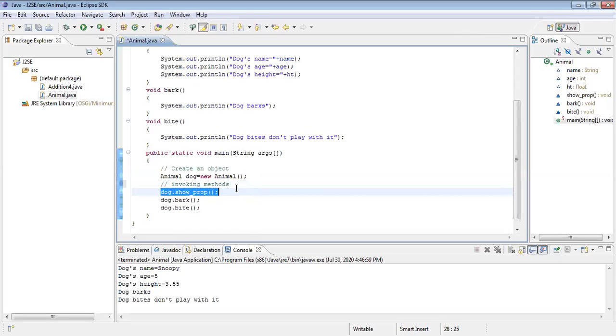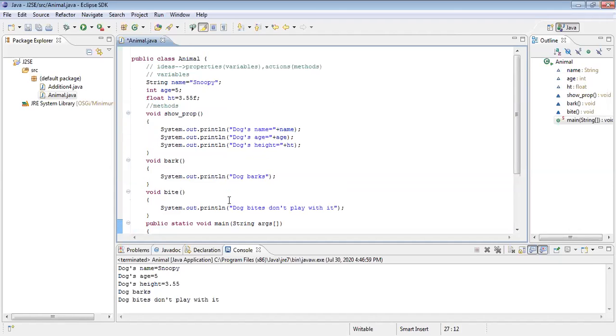Functions inside a class are methods. Methods are functions present inside a class. So you are calling a function, you are invoking a method. Now see the comment: invoking methods. Control immediately transfers from here to the function definition.